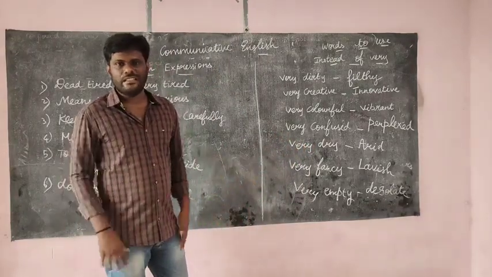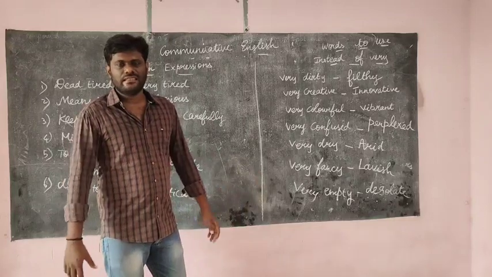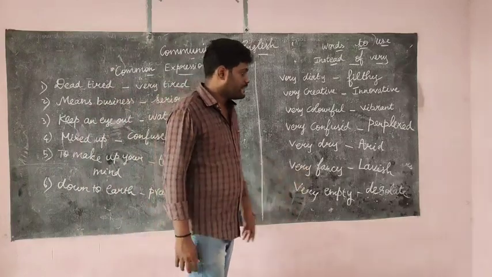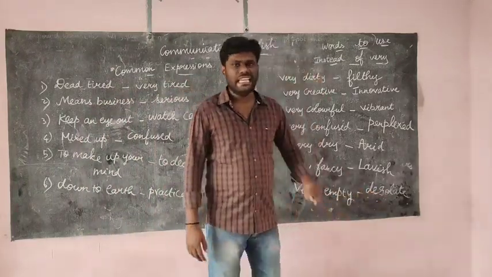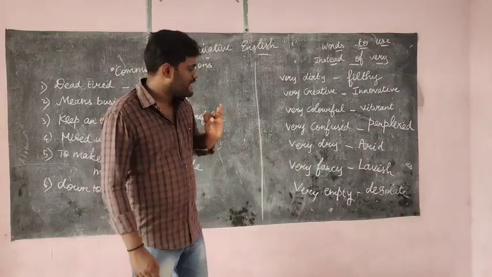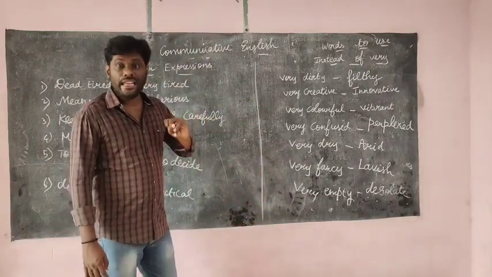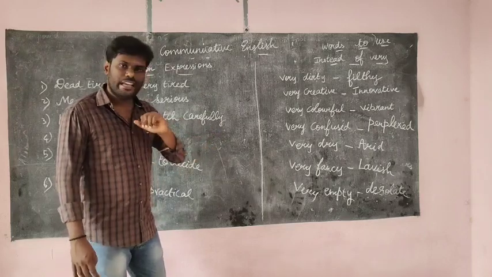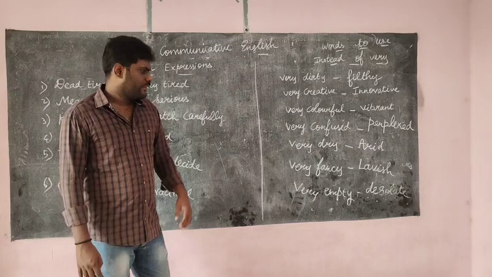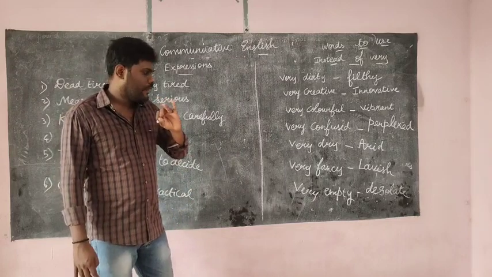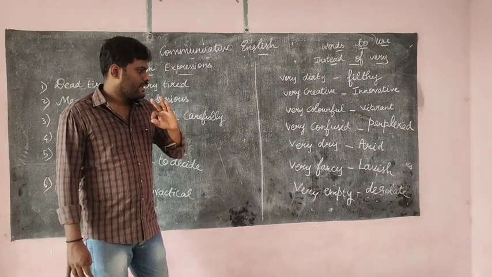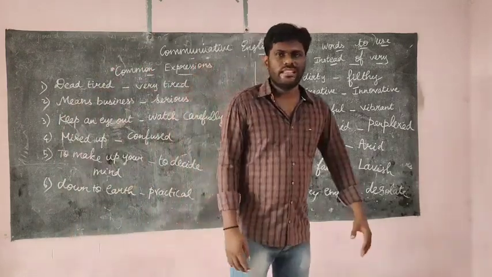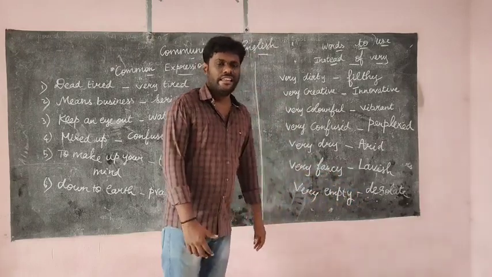The last one is very empty. When the bucket, the tap or the water tank is empty, we can say desolate. What is that? Desolate. D in Delta, E in Echo, S in Sierra, O in Oscar, L in Lima, A in Alpha, T in Tango, E in Echo. Let me repeat the spelling of the word. D in Delta, E in Echo, S in Sierra, O in Oscar, L in Lima, A in Alpha, T in Tango, E in Echo.